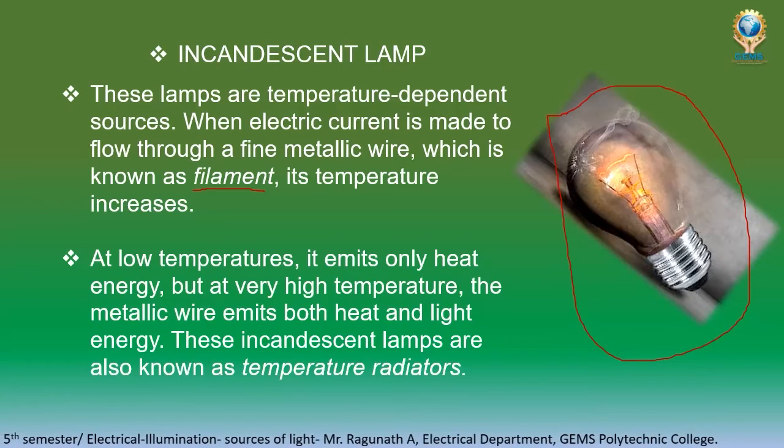So that metal should have some special characteristics. It will give the light, and it should not melt. That filament, when it absorbs the electric current, reaches a high temperature because of the resistance. When it produces high temperature, it will emit heat and light energy.